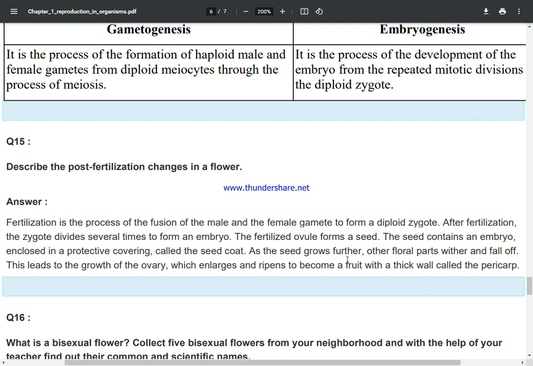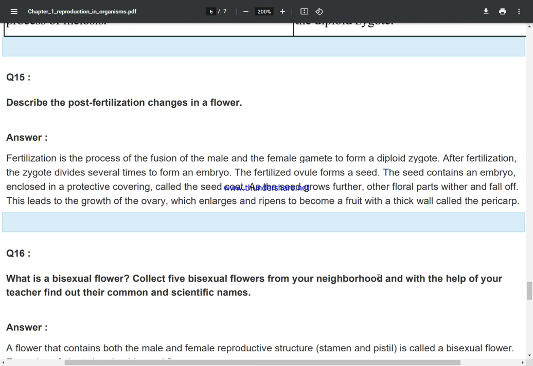As the seed grows further, other floral parts wither and fall off. This leads to the growth of the ovary, which enlarges and ripens to become a fruit with a thick wall called the pericarp.